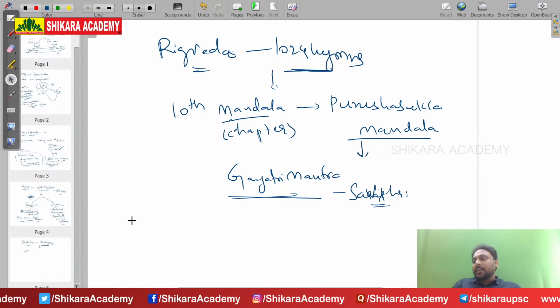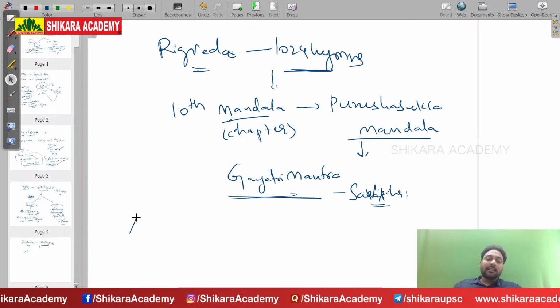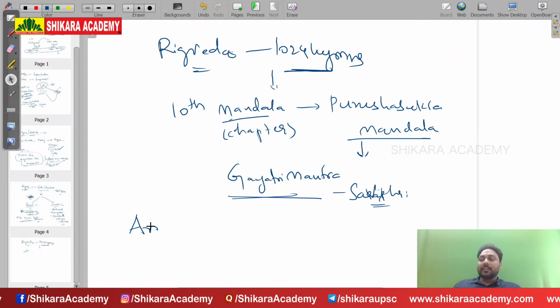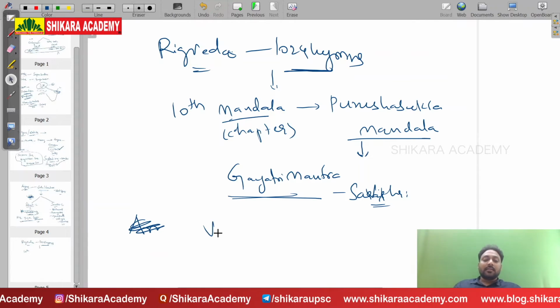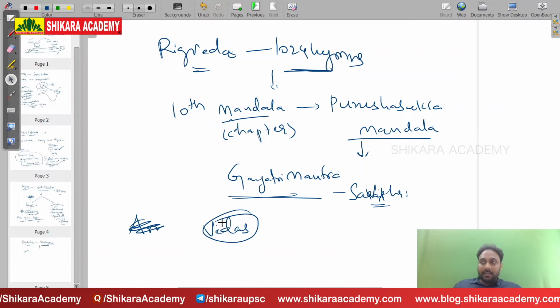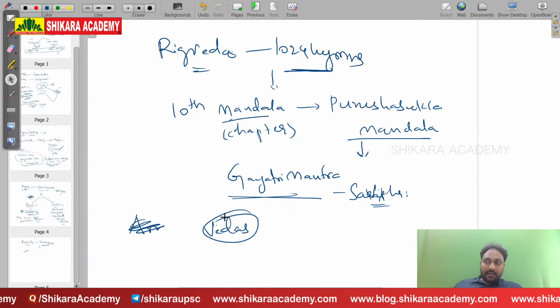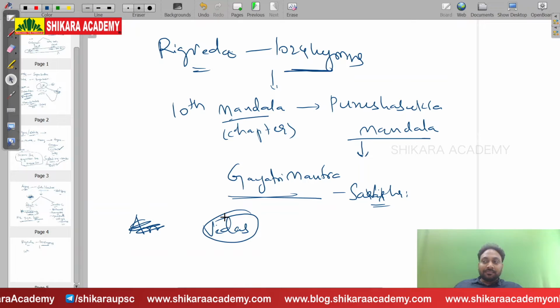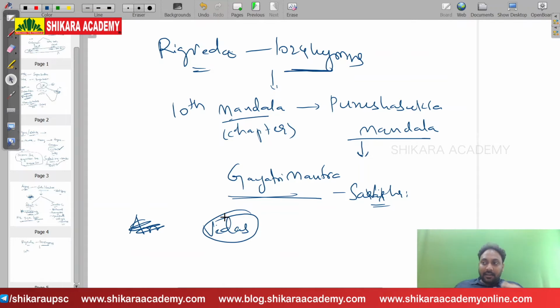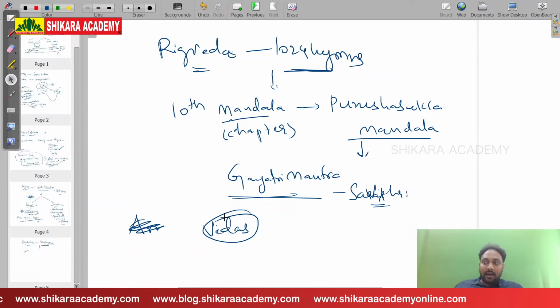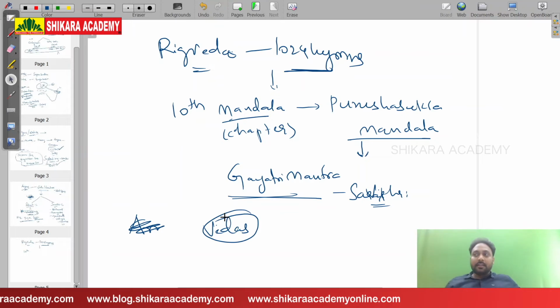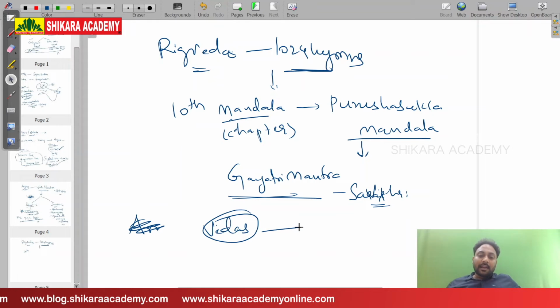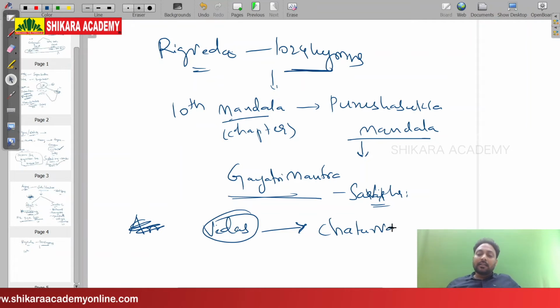One thing you understand, friends: the Aryans' history is all about the Vedas. These Vedas give the information. Particularly the Rigveda gives information about the life of the Aryans. This Purusha Sukta Mandala discusses one more thing, the Varna system, for the first time.